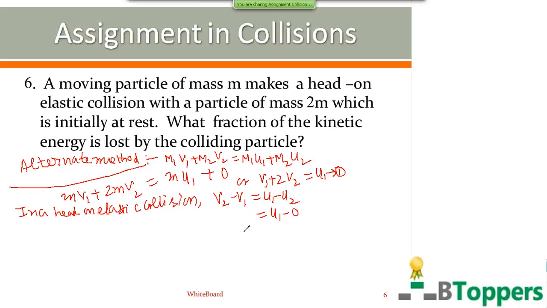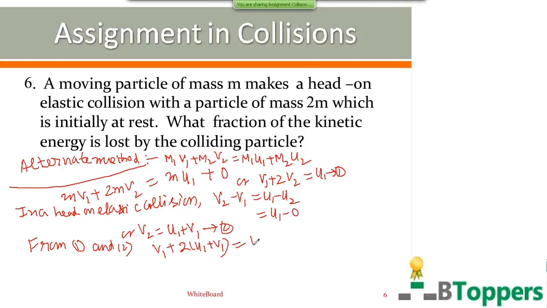So you can substitute the value of v2 from the second equation to the first equation. So v2 can be written as u1 plus v1. We substitute the value of v2 from the second equation to the first equation. So v1 plus 2 into u1 plus v1 equal to u1.